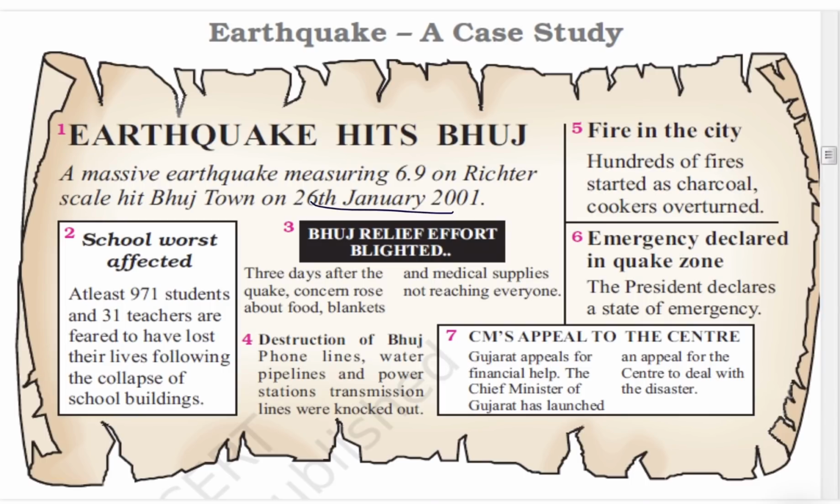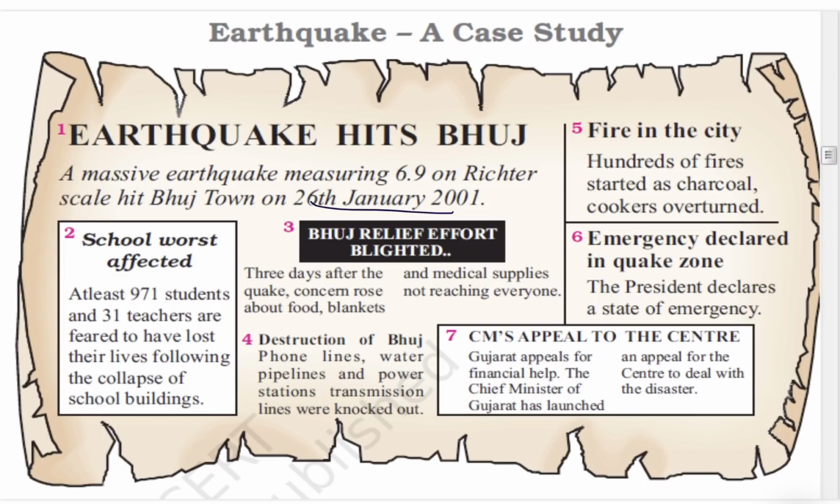At least 971 students and 31 teachers are feared to have lost their lives following the collapse of school buildings. Then the Bhuj relief effort was blighted; phone lines, water pipelines, power stations, transmission lines were knocked out. These were the after effects of the earthquake.